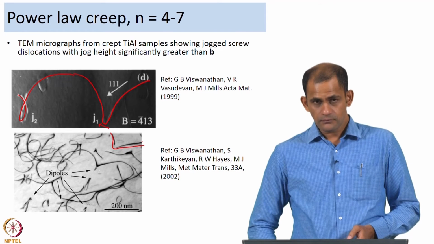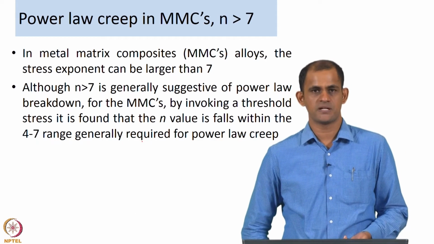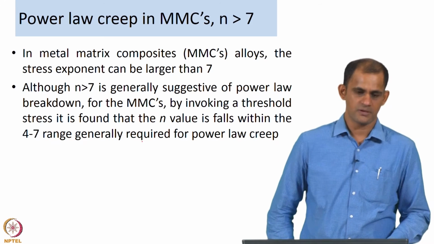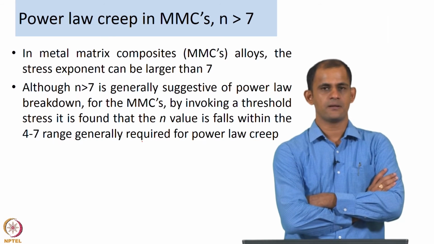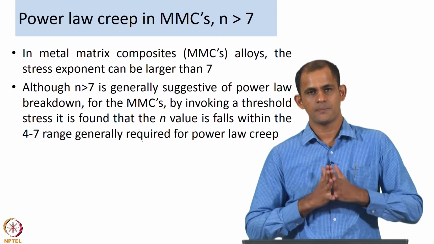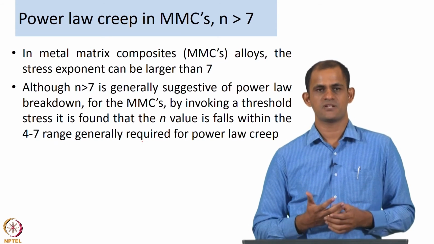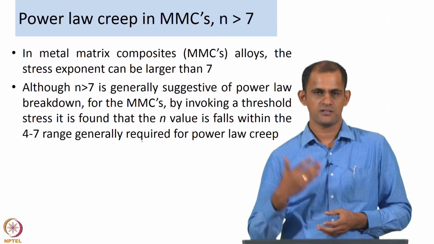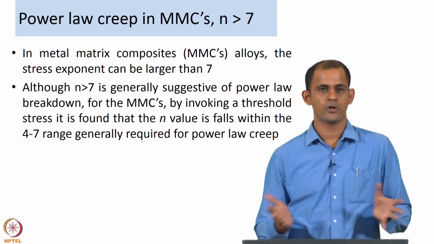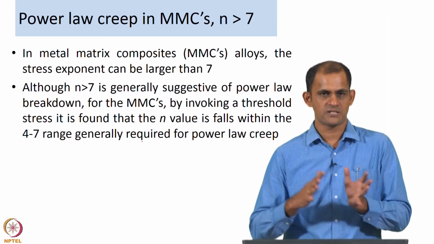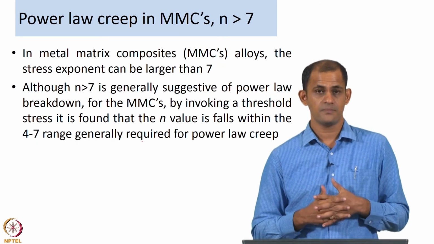Now, power law creep we understand as something where the stress exponent is in the range of 4 to 7, but in certain cases you may get n greater than 7, but the material would still be creeping in the power law creep regime. Generally, when the stress exponent values are very large, say greater than 7, people say the power law has essentially broken down. So, there is another creep regime which is known as the power law breakdown regime, PLB.